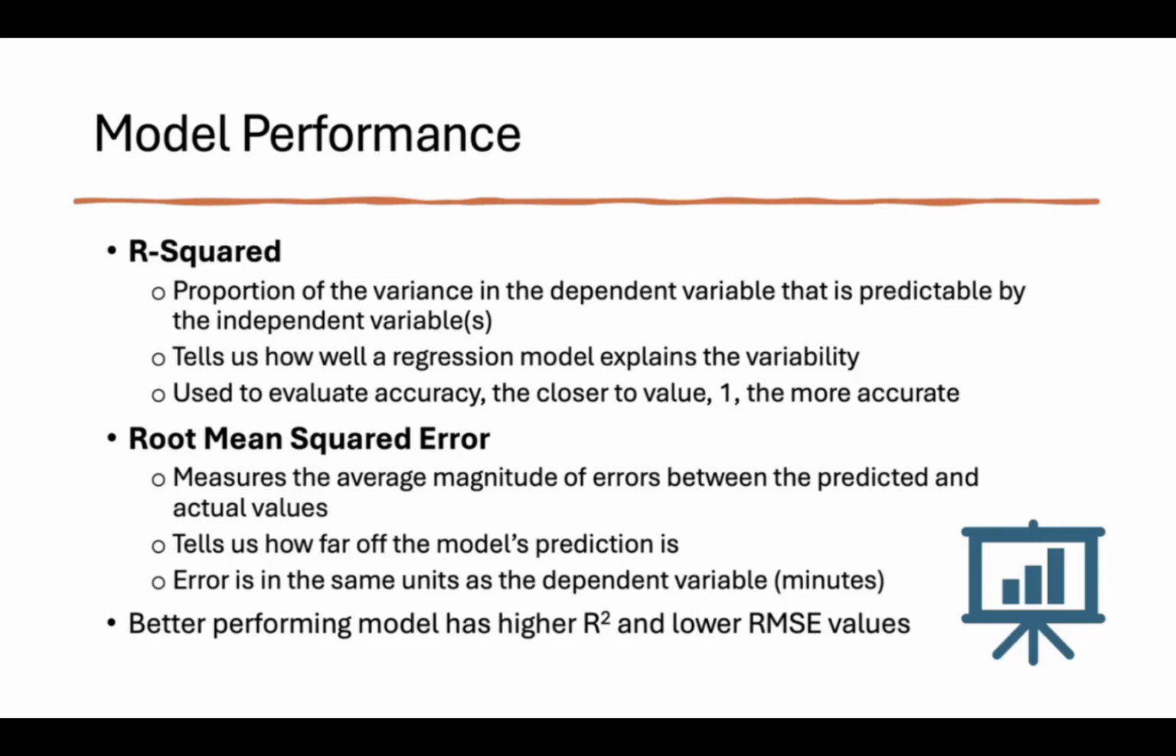Then there's RMSE, which looks at the average size of errors between the predicted values and the actual values. What's helpful about RMSE is that it is in the same units as our target, in our case, minutes. So it's easy to interpret how far off the predictions really are. In general, the better performing model will have a higher R squared and a lower RMSE, which means it is more accurate and makes smaller prediction errors.